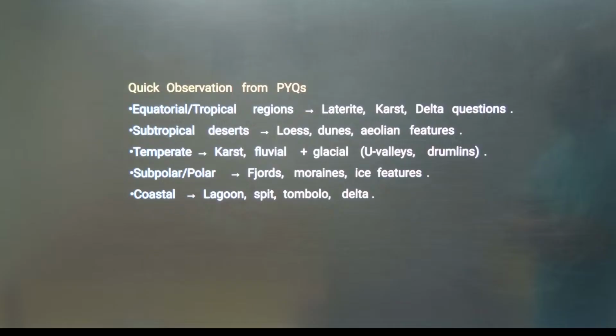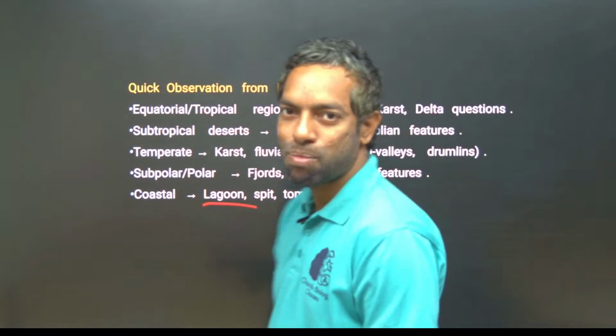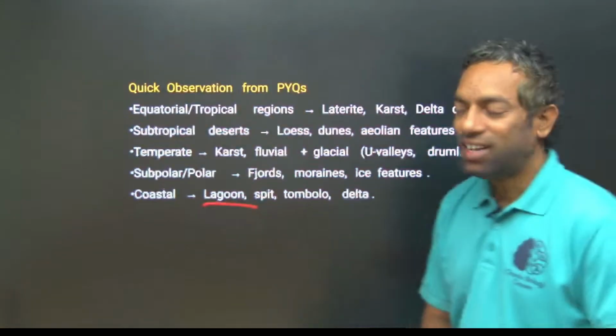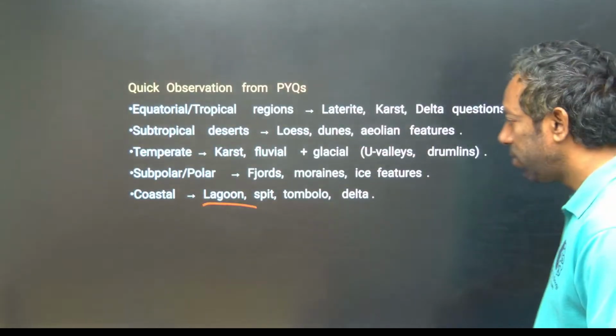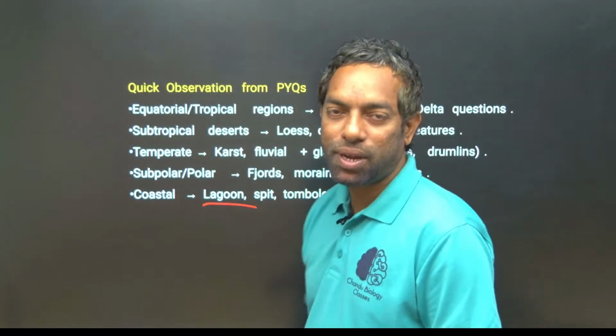Subpolar and polar regions create fjords, moraines and ice features. Coastal areas have lagoons, of course, like in Andhra Pradesh, a lake in a coastal area. Also spits, tombolos and deltas.